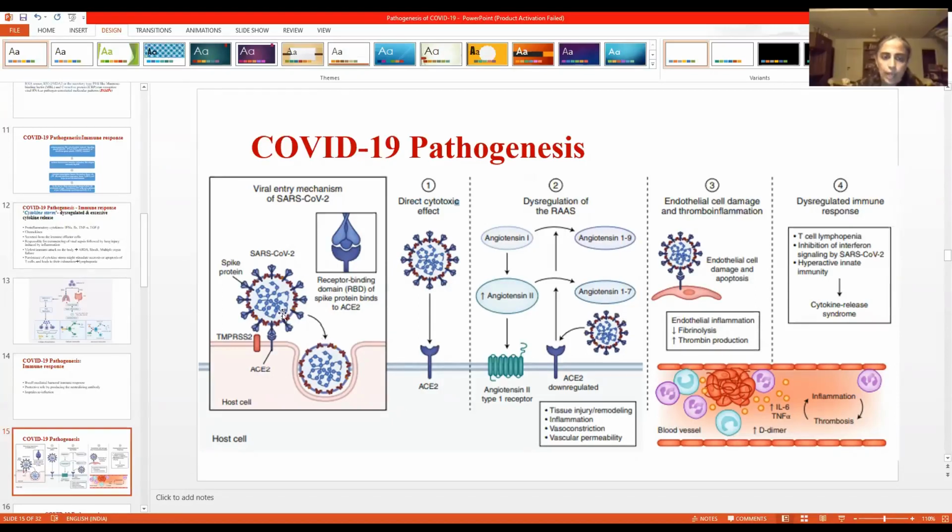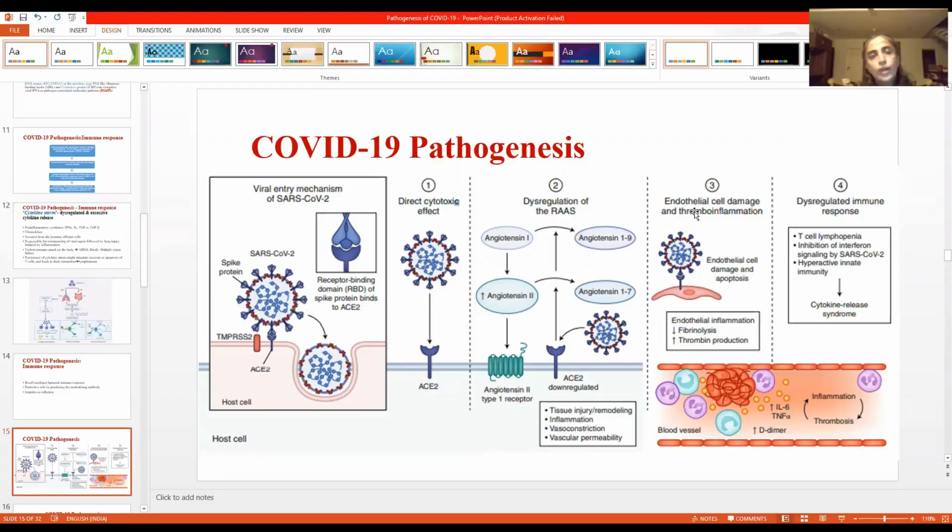So this is what happens in the host cell. We already talked about the virus entry and the direct cytotoxic effect of the virus, the direct killing of the cells by the virus. Then there is dysregulation of the renin, angiotensin, and aldosterone system, because ACE2 is down-regulated by the virus. So you have tissue injury or remodeling, inflammation, vasoconstriction, increased vascular permeability, etc., because of dysregulation of the renin-angiotensin system.